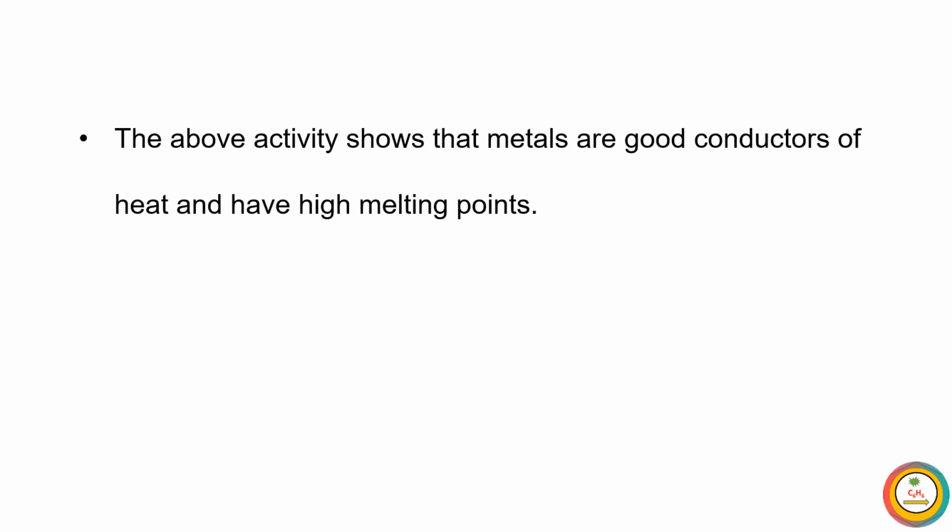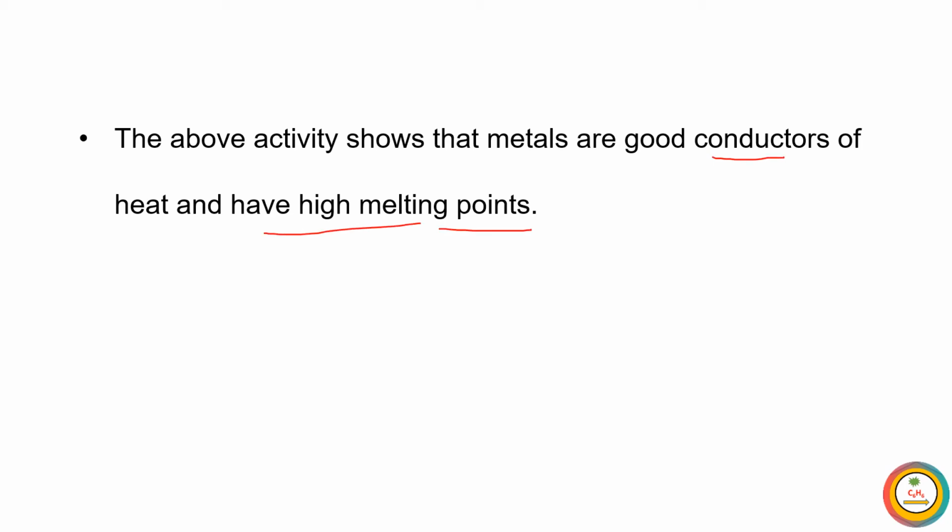It shows that metal passes heat through it. The above activity shows that metals are good conductors of heat and they have a high melting point.